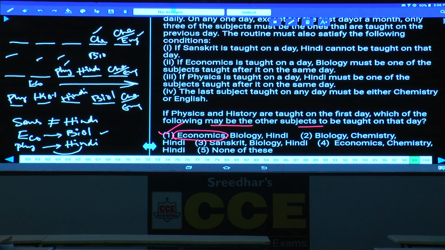If it rains, you will carry an umbrella. It is raining. Then what will you do? You will carry an umbrella. You are carrying an umbrella. Does it mean that it is raining? No. Maybe for the heat, you have taken this umbrella.